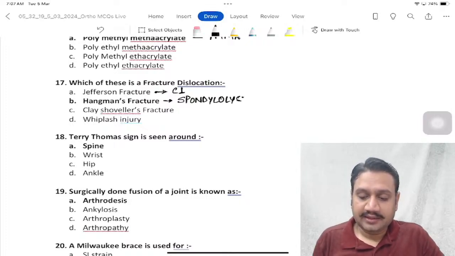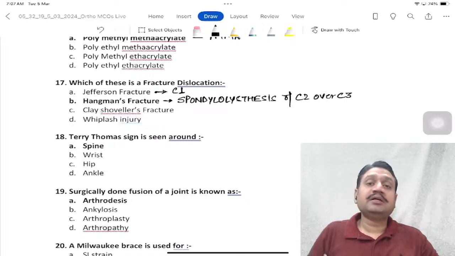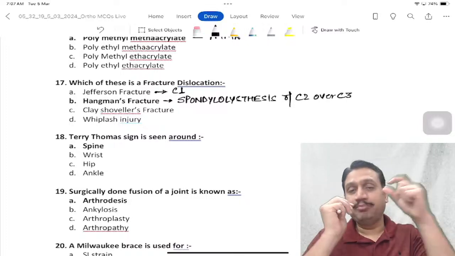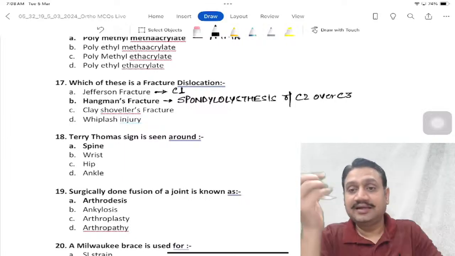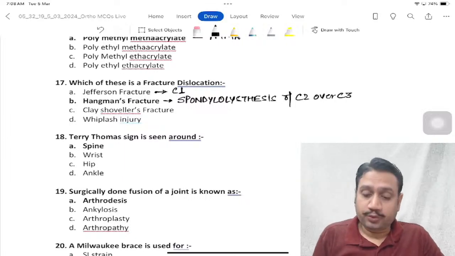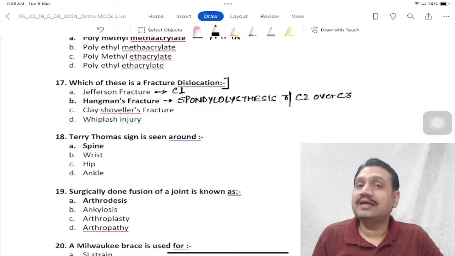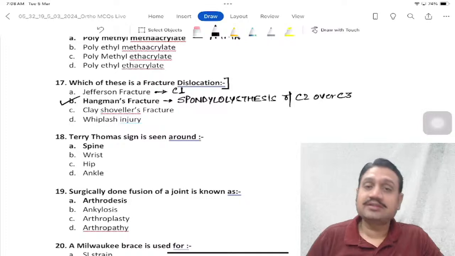In hanging, the C2 slips. So spondylolisthesis happens of the C2 vertebra over the C3 vertebra. C2 vertebra, after getting a break, it moves ahead, right? That is why we are calling it listhesis. So which of these is a fracture dislocation? They are asking. Fracture also is there, dislocation also is there. So it has to be your hangman's fracture.